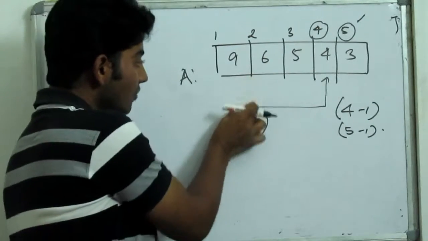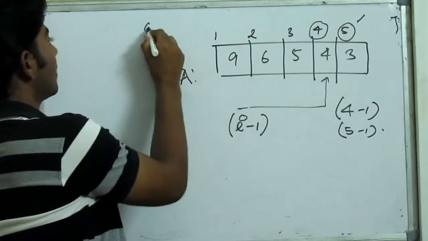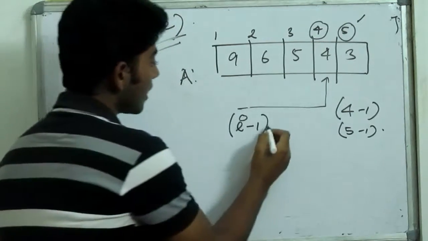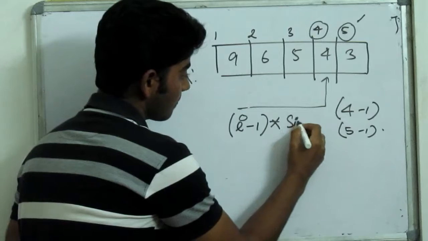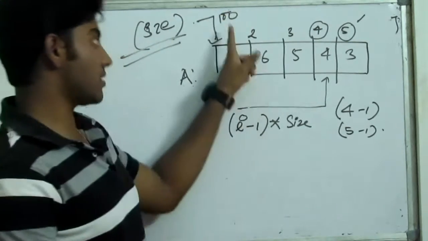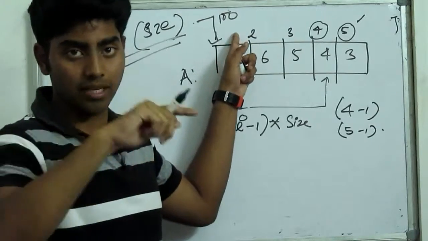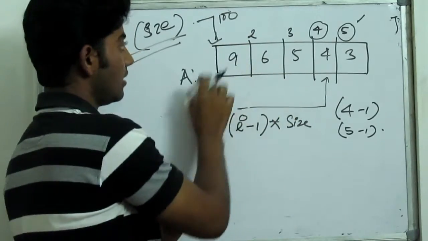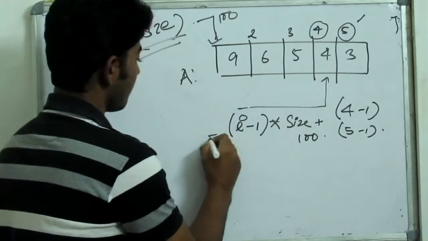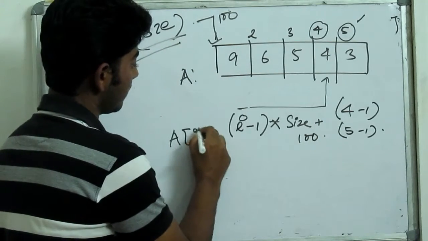And if the size of each element is written as size, suppose I am having a variable size, then again (I minus 1) into size, plus suppose the starting address in our memory for this array A is 100, then I will just add it. This becomes the basic general formula.